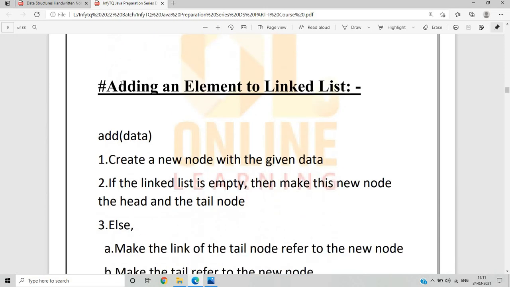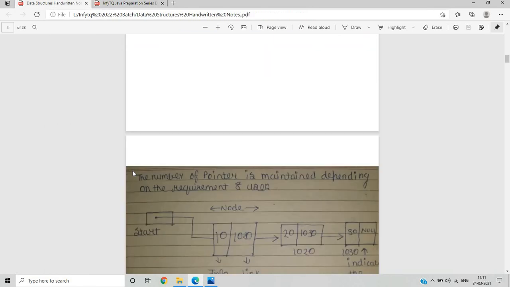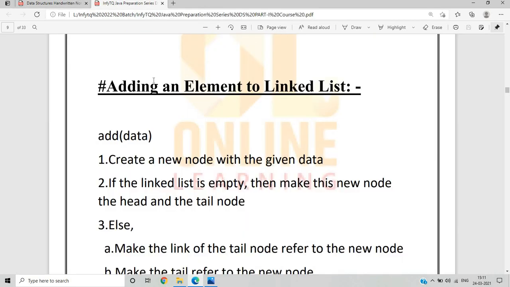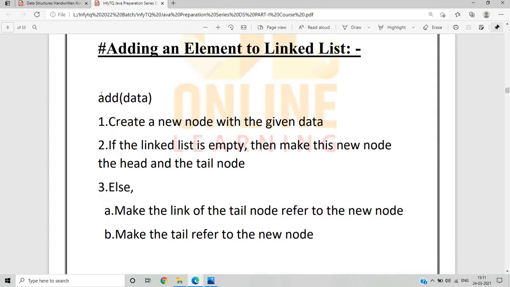Okay, so these are some operations, or we can say some algorithms, that are useful for adding an element to a linked list, because there are some operations that we can perform on the linked list: adding, searching, inserting, or deleting an element. So what is the algorithm for adding data? Create a new node with the given data.